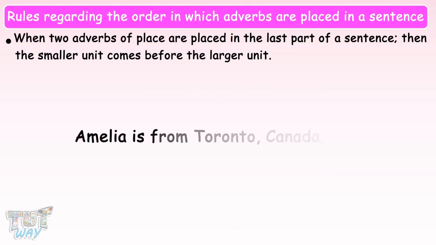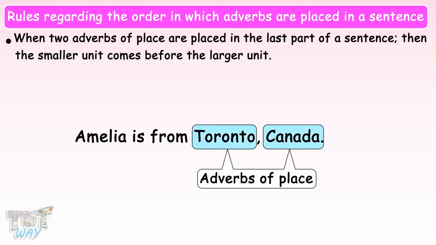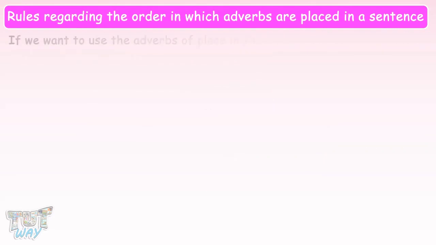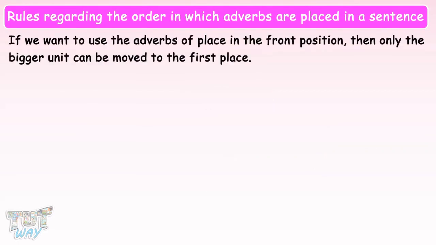Amelia is from Toronto, Canada. In this sentence, there are two adverbs of place, Toronto and Canada. And we know that Toronto is a smaller unit than Canada. So, it is placed before the bigger unit, Canada. And both the units are separated by a comma. If we want to use the adverbs of place in the front position, then only the bigger unit can be moved to the first place.